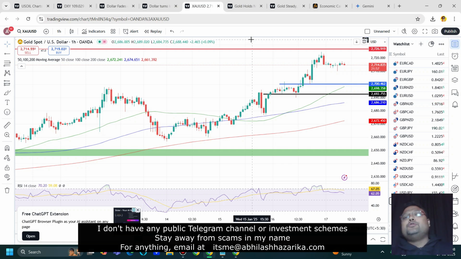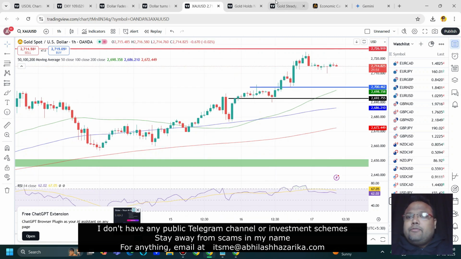If you have any ongoing buy right now, you can hold your buy position, and if you're looking for a fresh position in the market, it will be better for us to buy at retracement or buy at dip only. So if the market comes down to 2700, 2690-2692 area, we can look for a buy position, because in trending markets, price action levels do a fine job. 2700, 2690-2692, both the levels seem to be good.